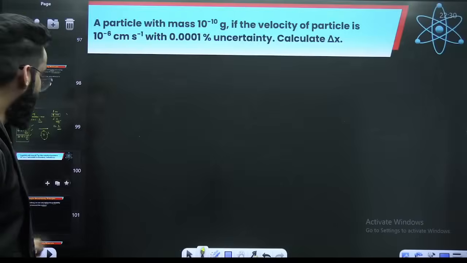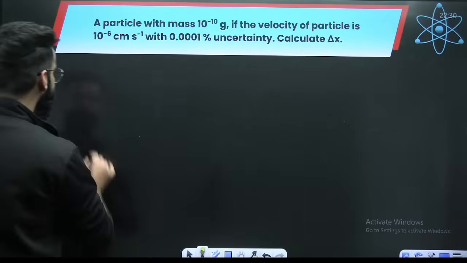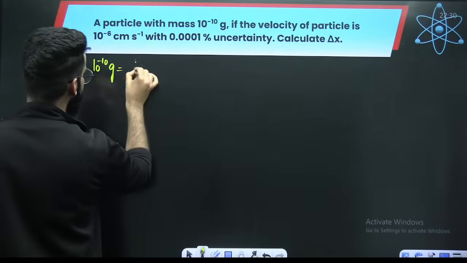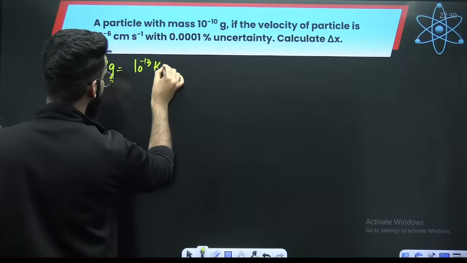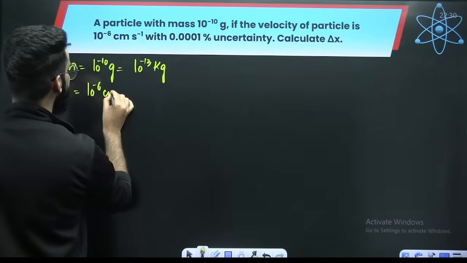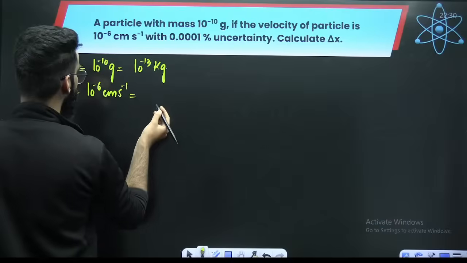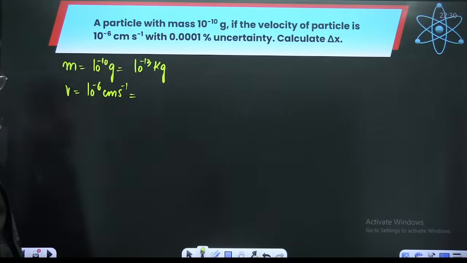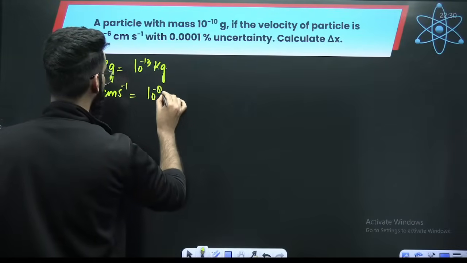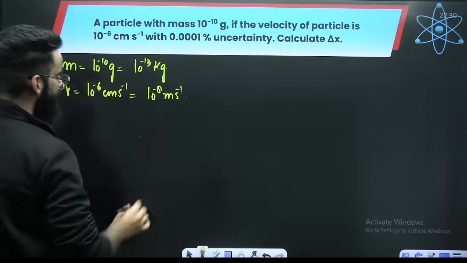Okay, look at this particular question. You have got a particle which has mass 10 raised to the power minus 10 grams, so it is 10 raised to the power minus 13 kilograms as per the SI system. The velocity of the particle is 10 raised to the power minus 6 centimeter per second. Make it into meter per second. You can do that, right? So how much will it be in meter per second? It will be 10 raised to the power minus 8 meter per second.